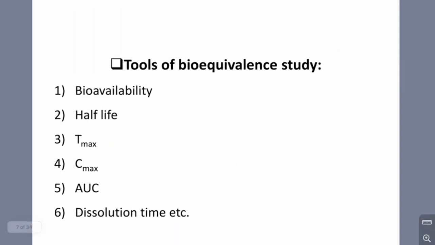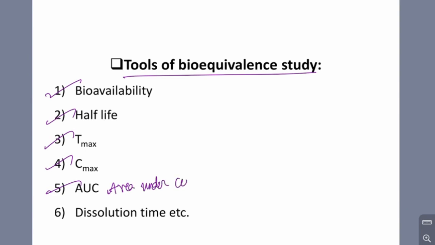Next, bioequivalence study or the tools: bioavailability, half-life, time maximum, concentration maximum, area under curve, resolution time. We have separate chapters for these. Bioavailability is a separate topic, half-life is another separate topic also.